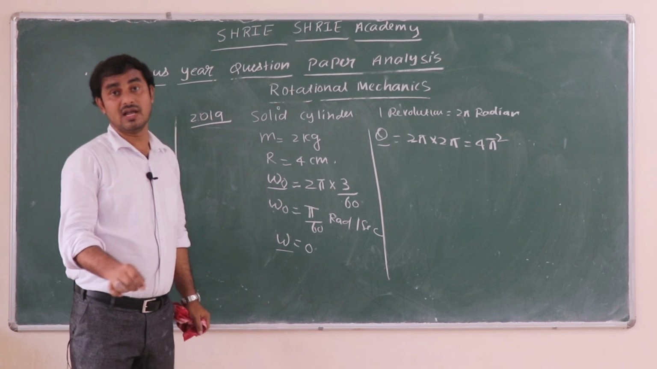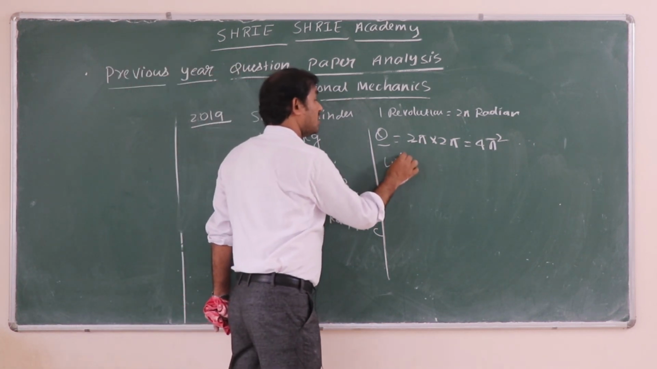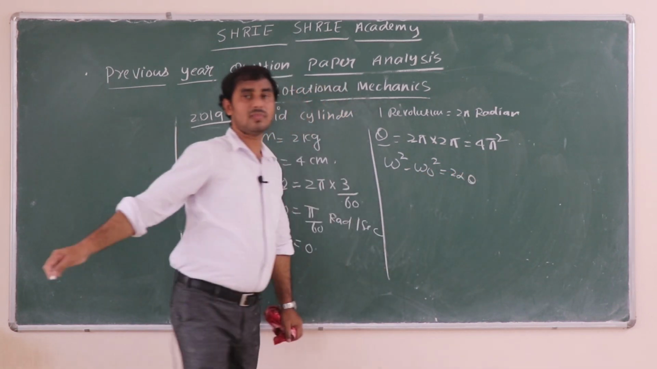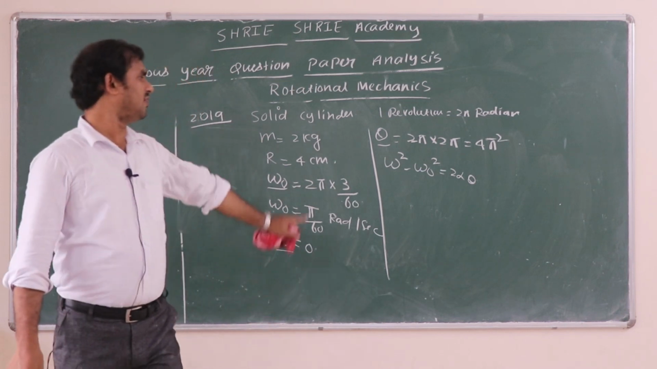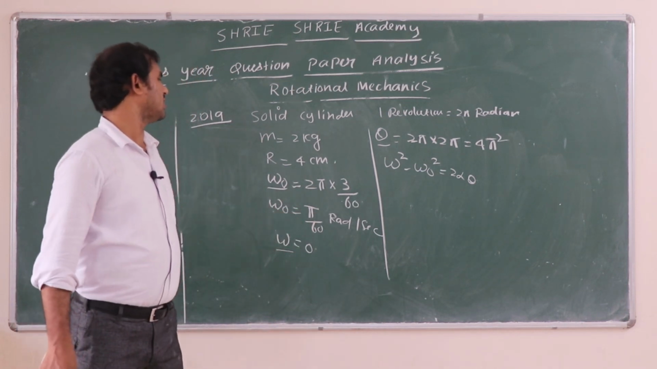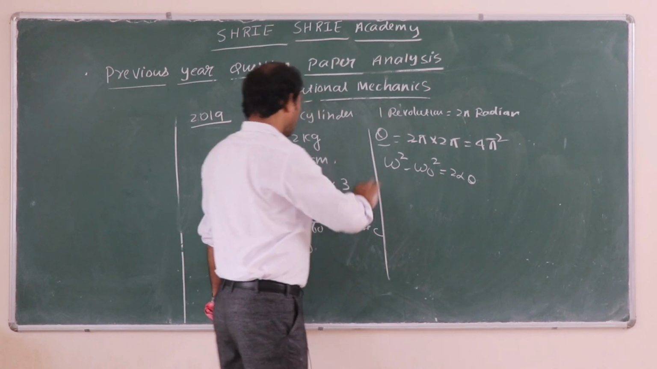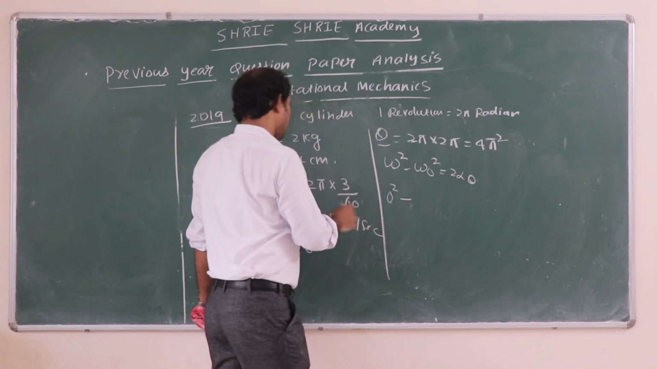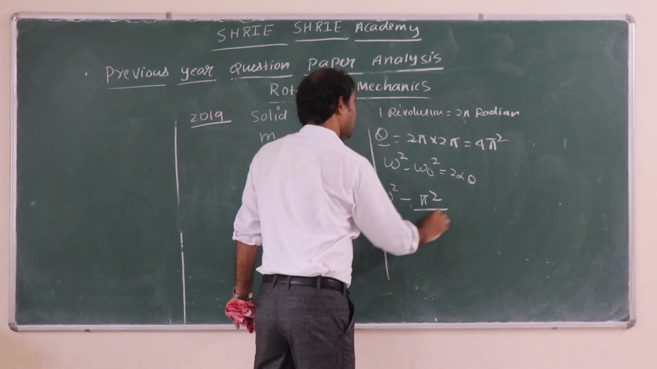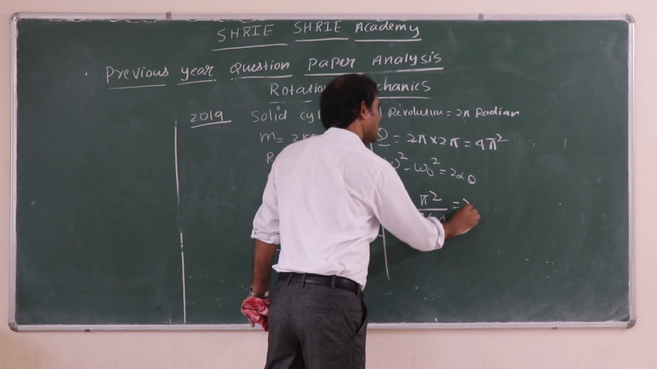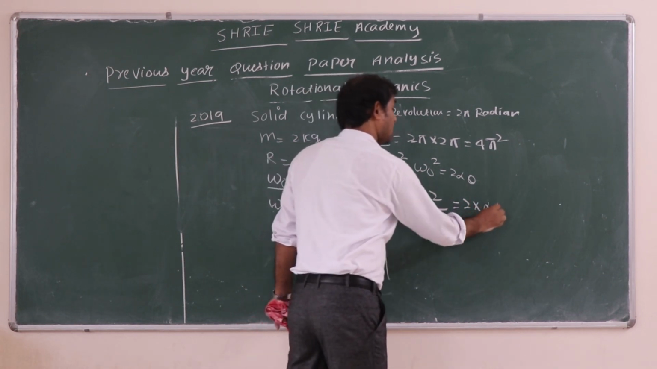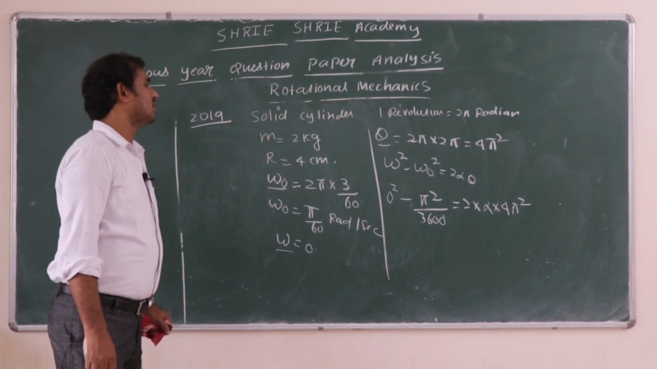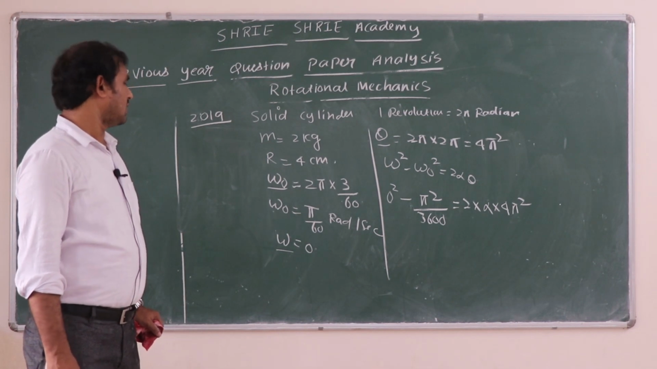We want alpha, right? So we have to use this one, omega square minus omega naught square equal to 2 alpha theta. We are going to substitute the values: final velocity is 0, initial velocity is 5/60, and we are going to find out alpha here, right? Here you will write 0 square minus pi square divided by 3600. 2 into alpha is our target. Here we get 4 pi square theta. So pi square will get cancelled.